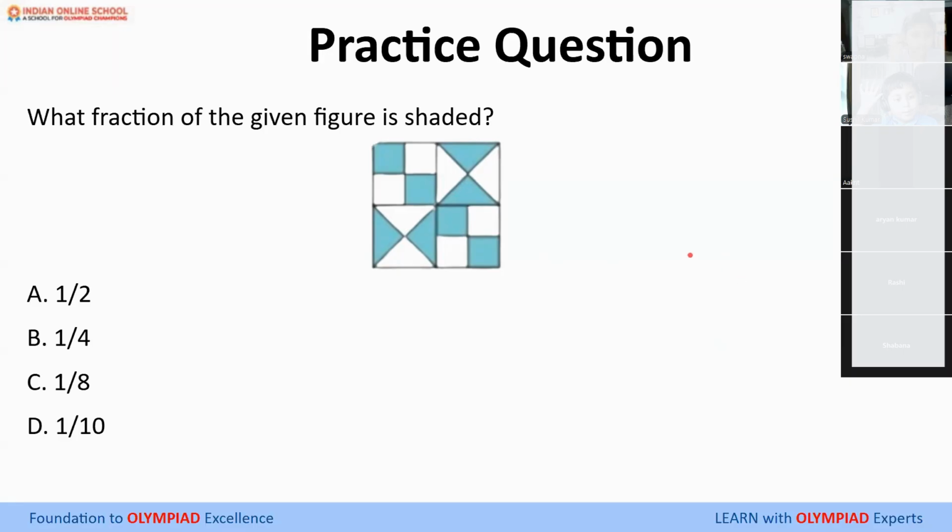If anybody's around. Yes, Vaishnavi. What's your answer? Bani, Vaishnavi, Akrit, anyone wants to give the answer? One by one, one by one. Vaishnavi, what's your answer? 1/2. Okay. Bani, what's your answer? 1/2. Okay. Akrit, what's your answer? 1/2. Okay.